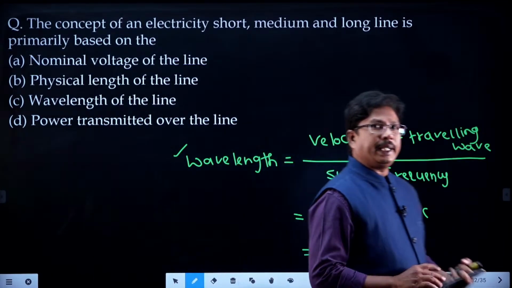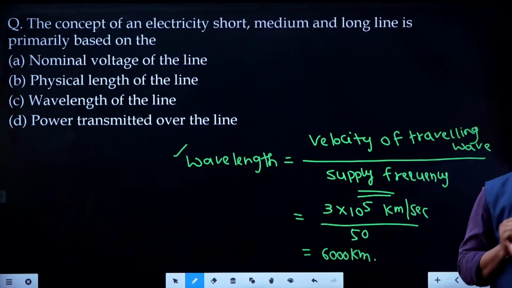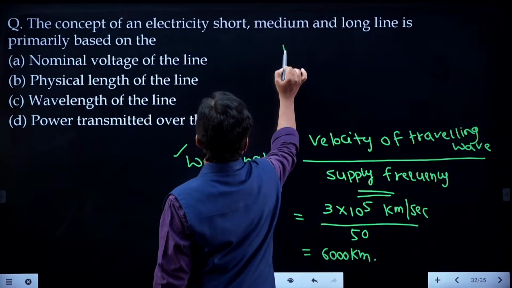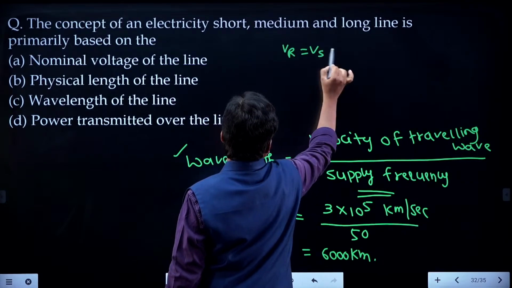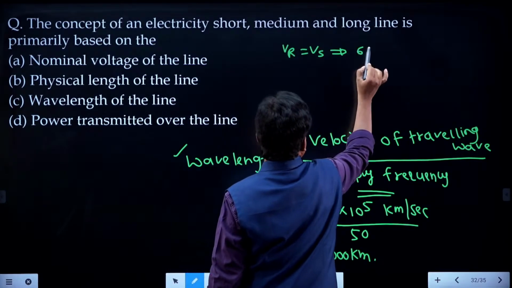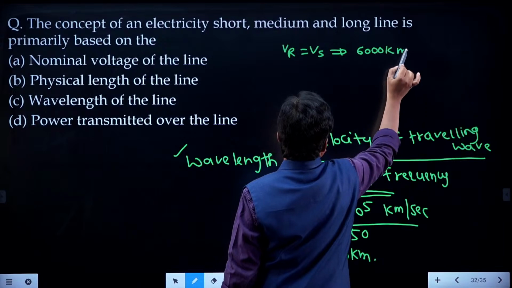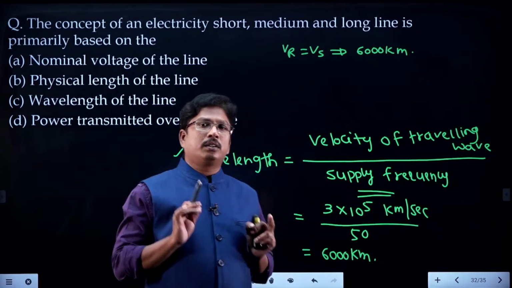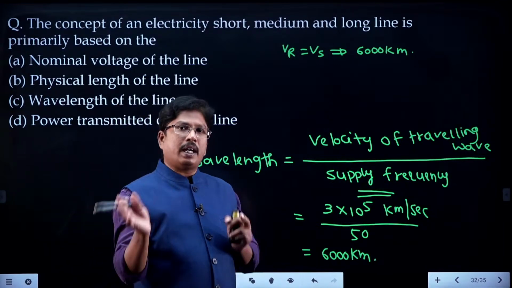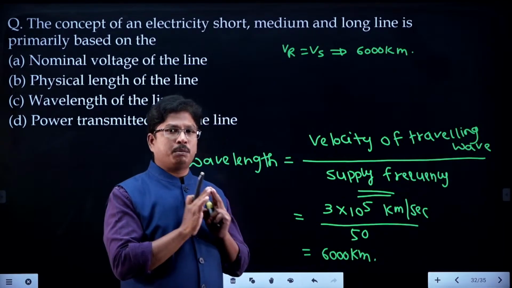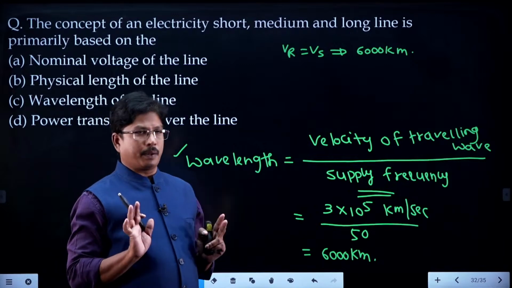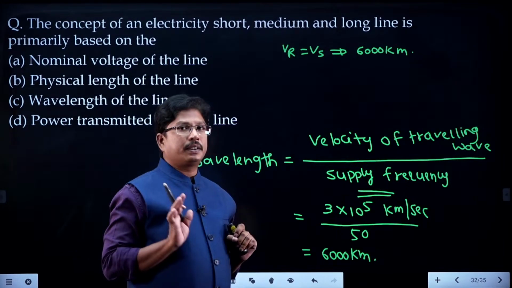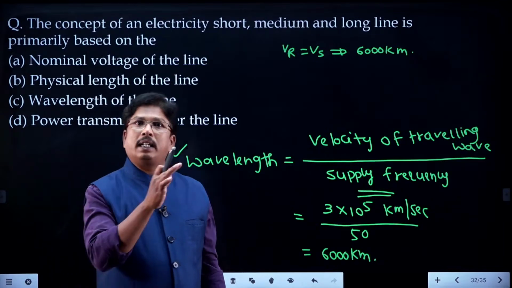To get the receiving end voltage equal to the sending end voltage, listen carefully, what is the length of the line you have to maintain? 6000 kilometers, without any compensation, to get zero voltage regulation. Zero voltage regulation means VR equals VS, sending end voltage and receiving end voltage are both the same, so regulation will be 0. To get that condition we need to maintain a line length of 6000 kilometers, but practically it is not possible.